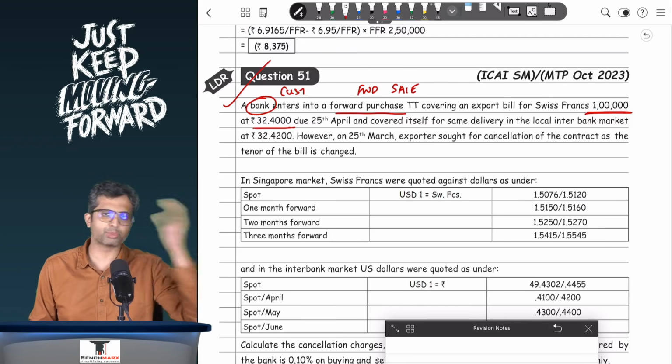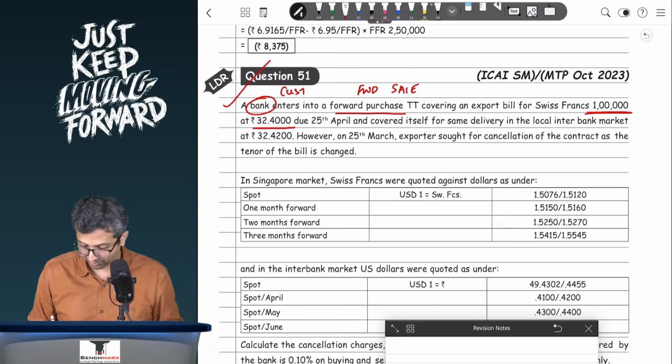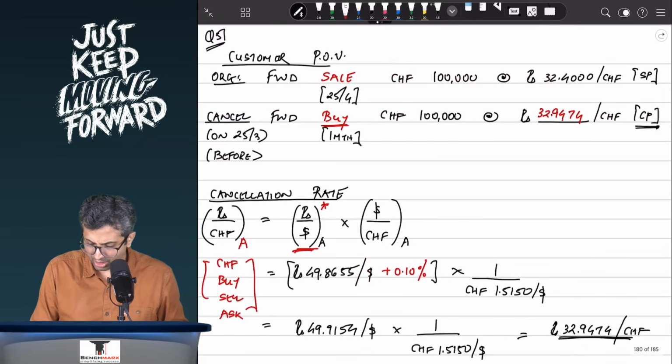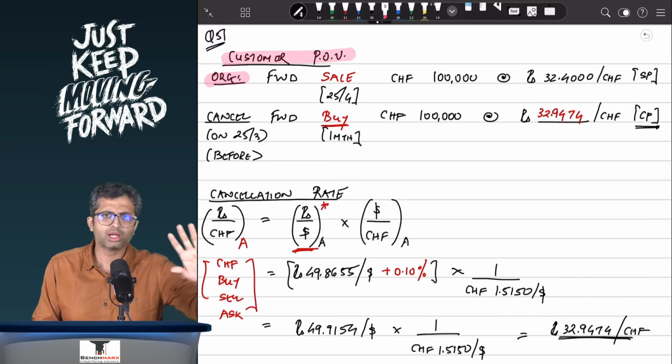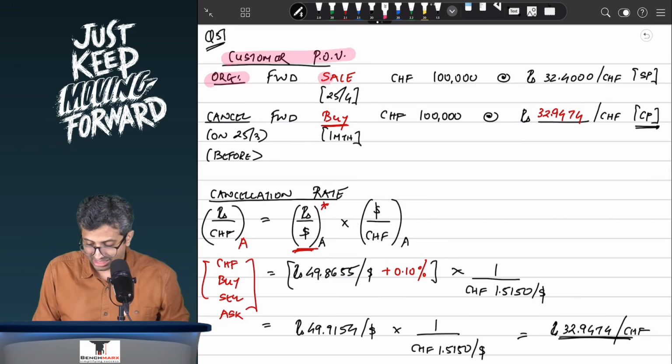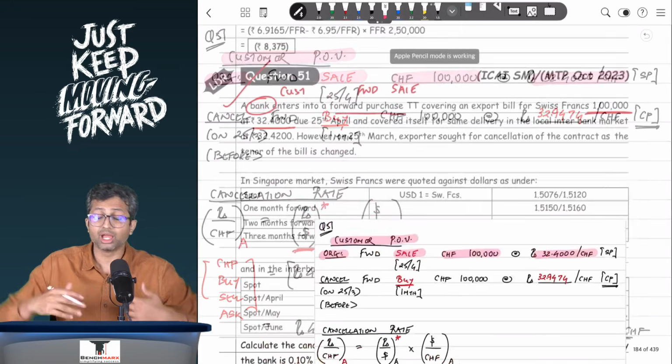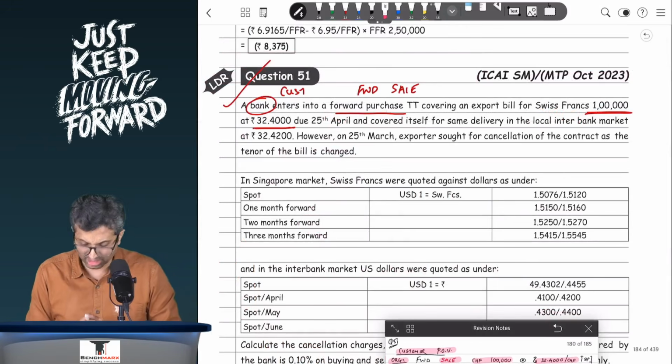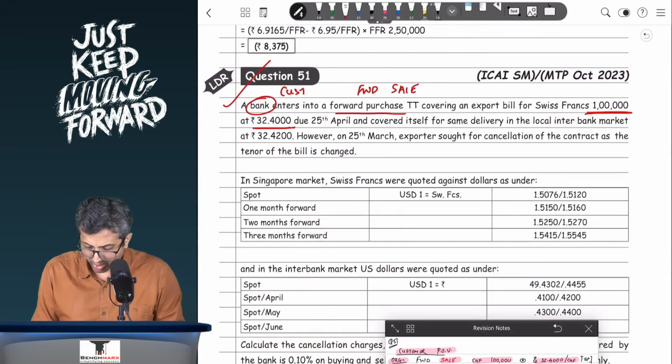So your original position from the customer's point of view. In question number 51, your original position from the customer's point of view would be the customer has entered into a forward sale. The question doesn't say buy, but the bank is buying, so the customer is selling. Forward sale of Swiss franc 1 lakh at the rate 32.4 per Swiss franc. Customer is selling, so the price is the selling price. And on 25th of April, the bank covered itself for the same delivery in the local interbank market at 32.42.